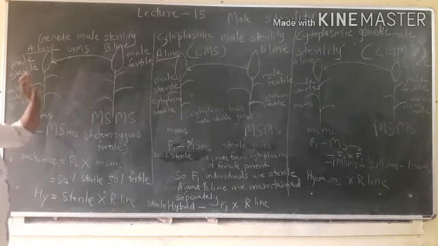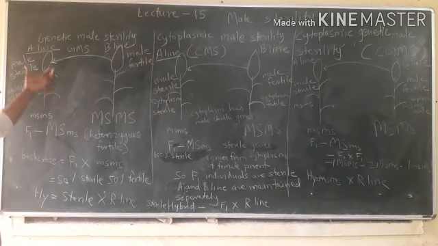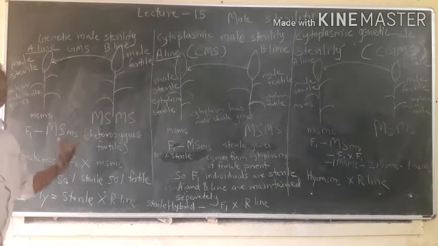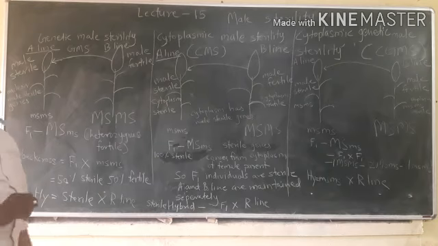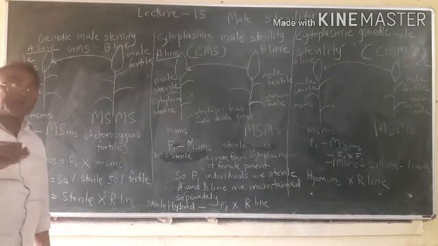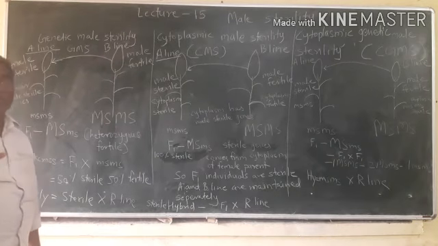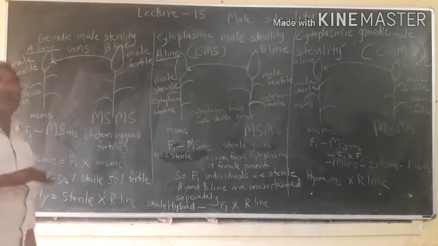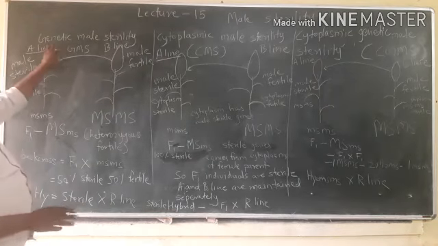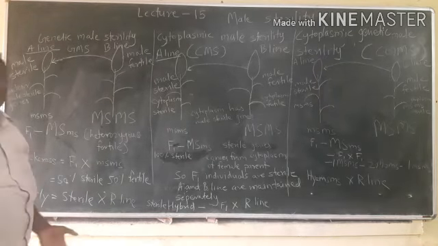This genetic male sterility, plants which are genetically male sterile, suddenly become fertile if there are environmental changes. If temperature is very low or very high, then sterile plants suddenly become fertile.